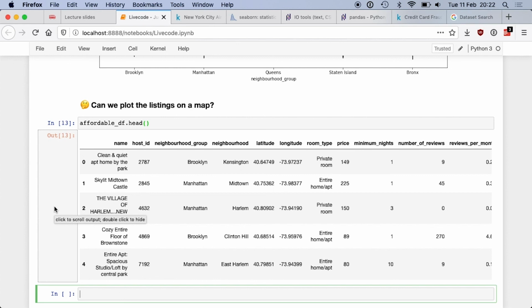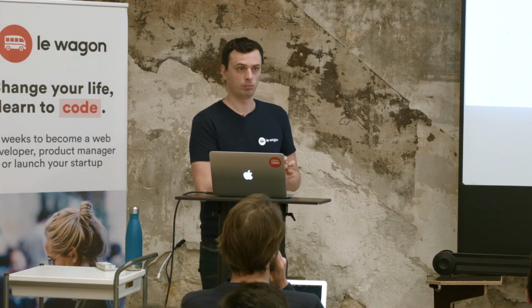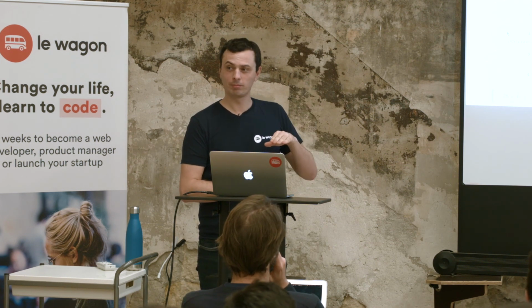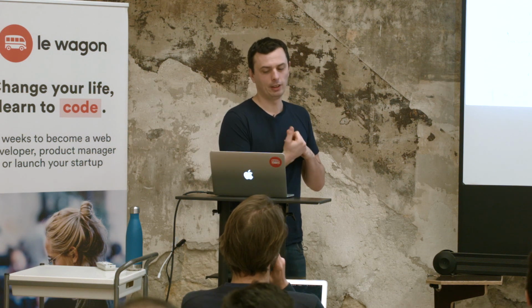Latitude and longitude. And on a map, latitude is X or Y? So latitude will be the Y, okay? And the longitude will be the X, okay?